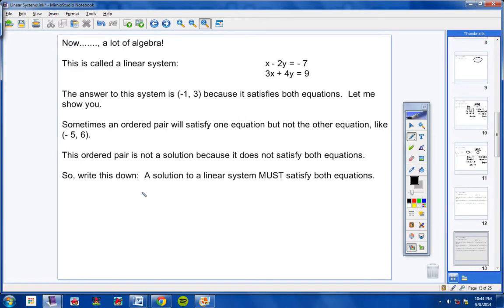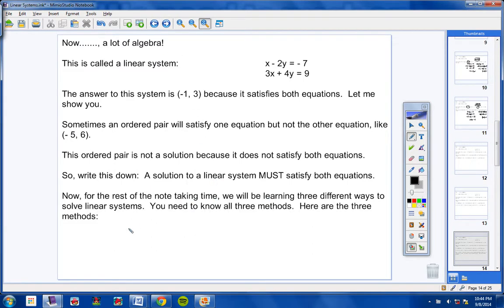Now, this is what you need to write down. A solution to a linear system must satisfy both equations. It's real important that you know that.